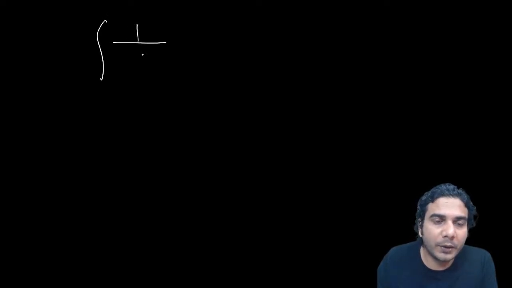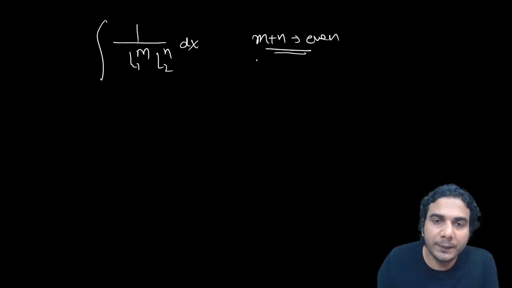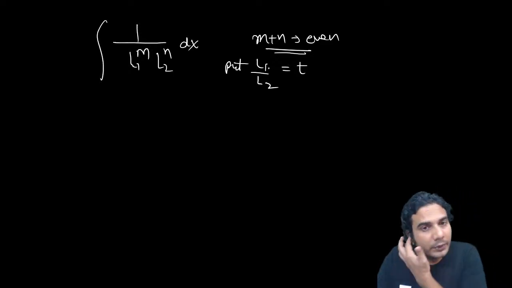Whenever you have under root of 1 upon linear to the power m and linear to the power n, all right, dx, and m plus n is an even number, then put L1 upon L2 equal to t, all right, put this.